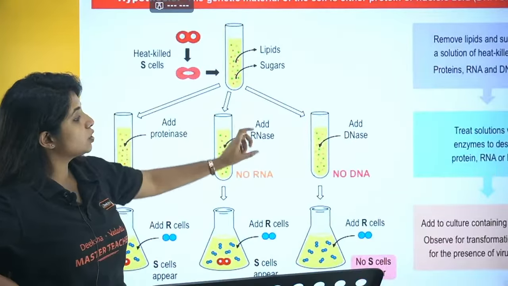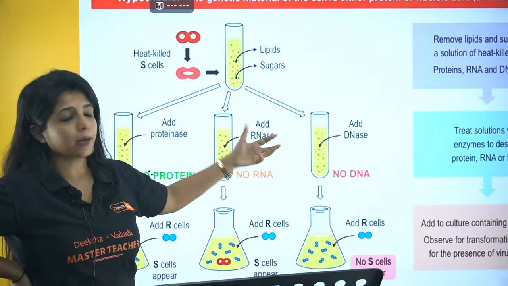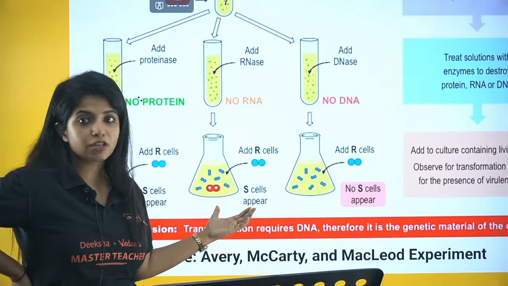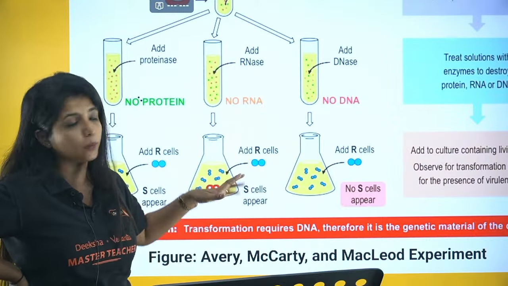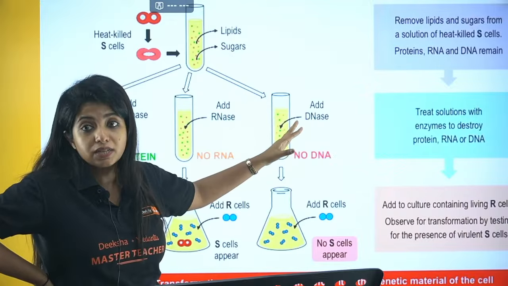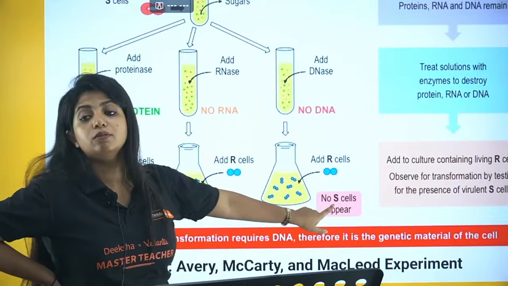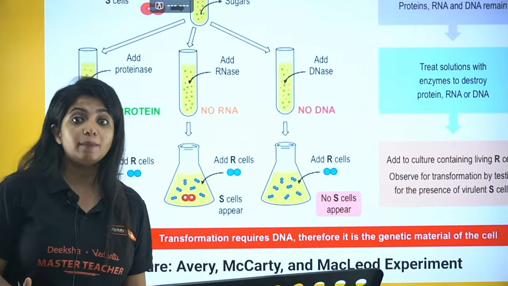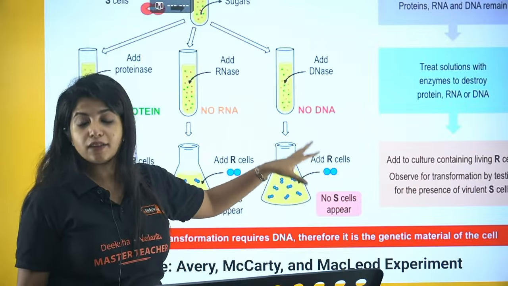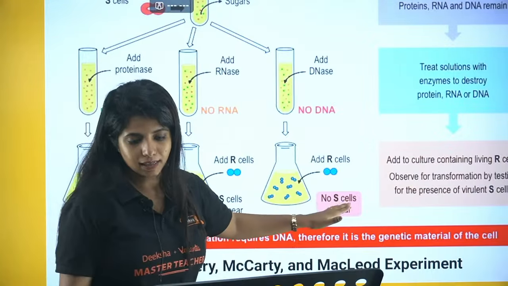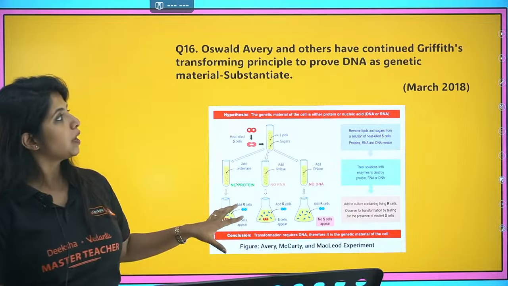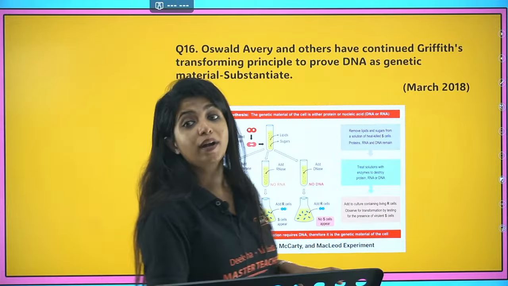The second thing was it was treated with RNase that digests the RNA. Same thing happened, since again S cells were still appearing, that means digestion didn't take place. Whatever was transforming is still transforming. Now DNase was being put. That means the DNA would be digested. After that, when he saw there was no S cell appearing, that means probably it's DNA that is getting transformed from the heat-killed S cells to the live R cells, transforming it into what? The S cells. I hope you got it. So basically it's DNA, and this was the experiment done by Oswald Avery, MacLeod and McCarty.